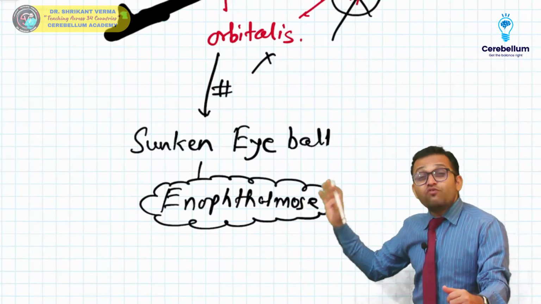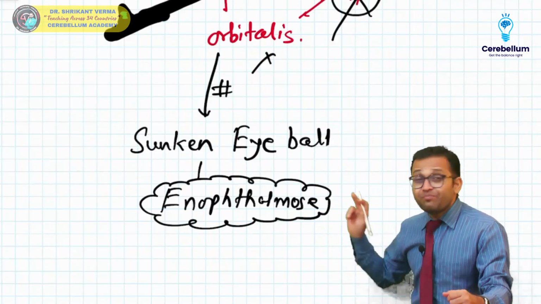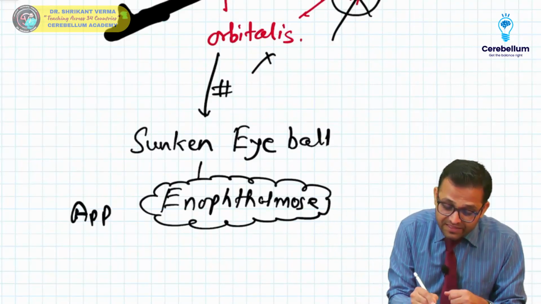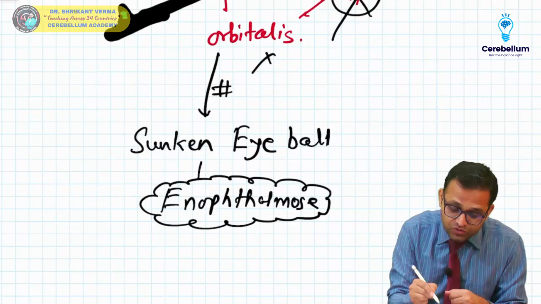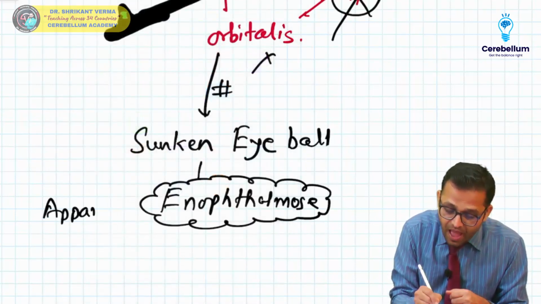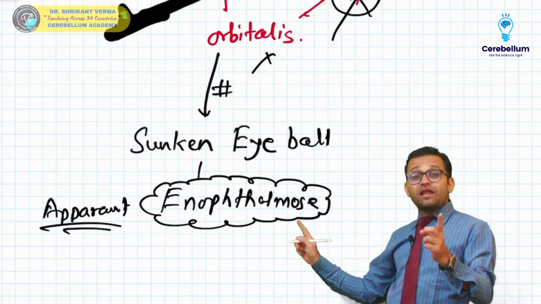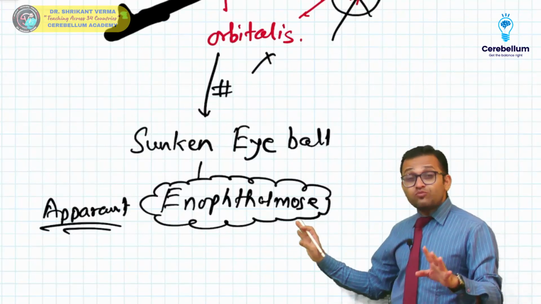But one update from the standard textbook of ophthalmology, remember, it is told as apparent anophthalmos. What I want to tell you, sir, there is one term, apparent anophthalmos. Sunken eyeball is there, apparent anophthalmos. It is not the true anophthalmos. This is the one update.